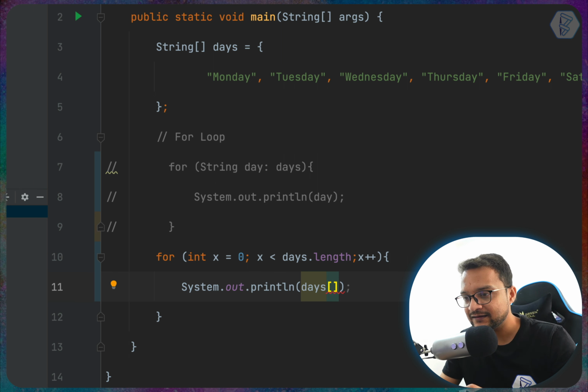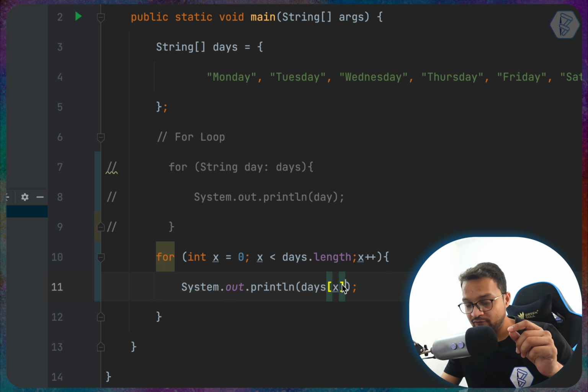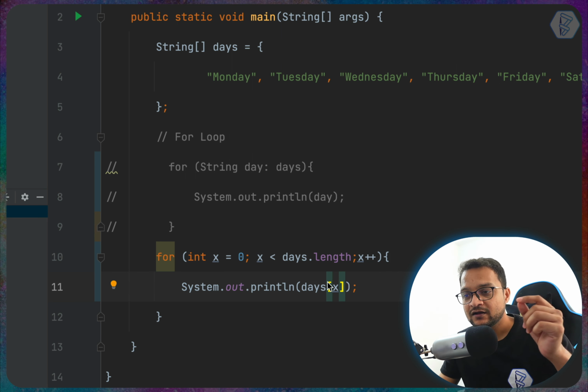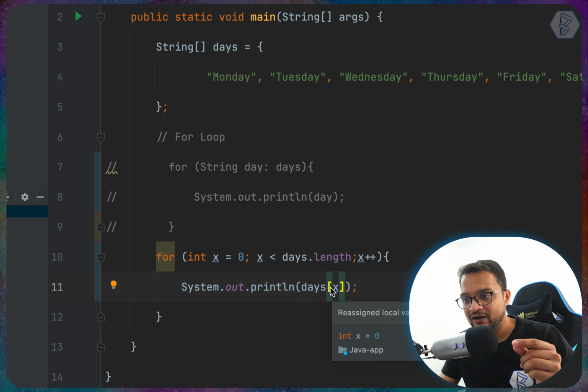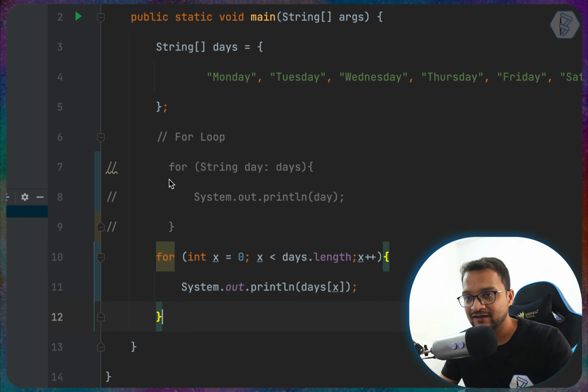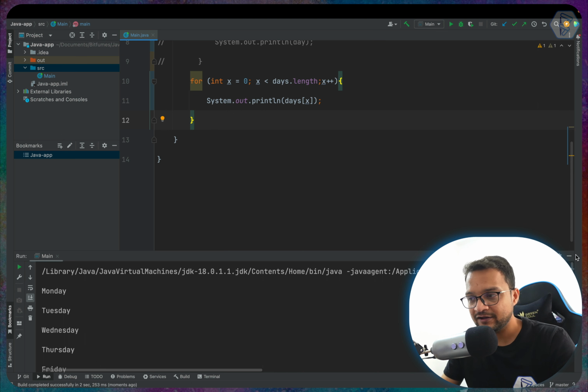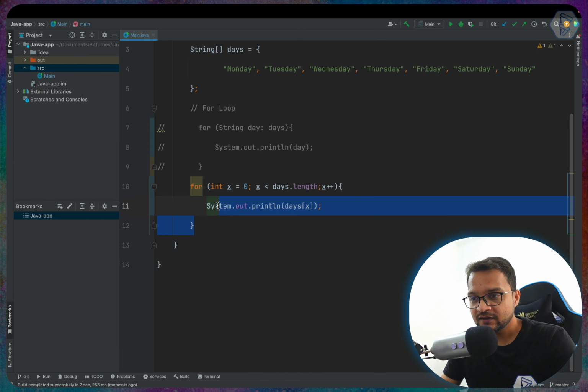Days[0] is going to print Monday, days[1] is going to print Tuesday, and if I just say x, then every iteration we get days[1], the value of x is 1, the second time it will go to days[2], then 3, although it starts from 0, so 0, 1, 2, 3. So this is how we can get all these days values printed here. So this is exactly the same.